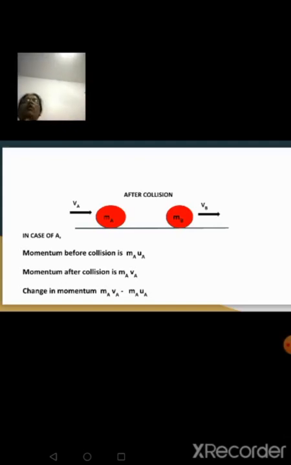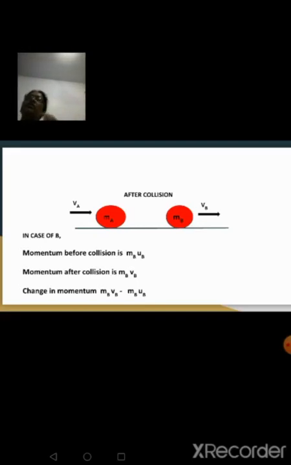The momentum of ball A before collision is MAUA and after collision the velocity has changed to VA, so the momentum will be MAVA. Change in momentum is final momentum minus initial momentum, right? So, MAVA minus MAUA.